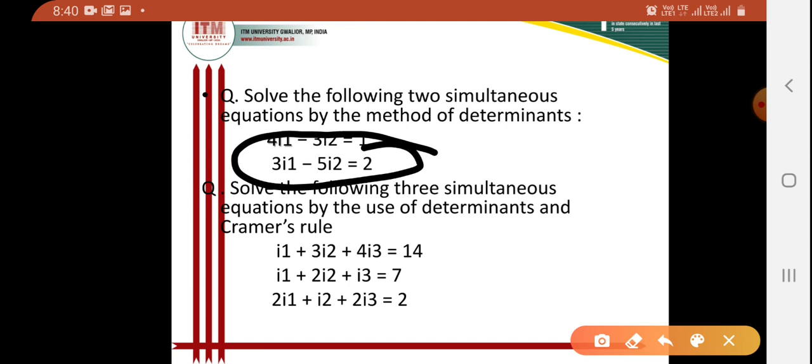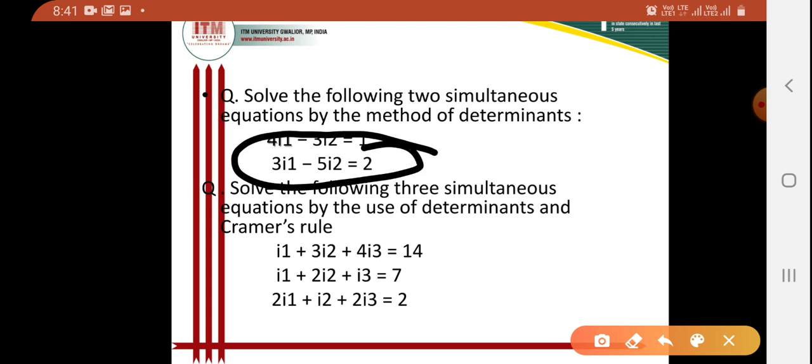After solving this question, we will solve some networks, direct current networks of electrical, and there we will find the currents according to our unknown quantities. What are the unknown quantities I want to solve there? I will solve for the unknown quantities with the help of Kirchhoff's voltage law.